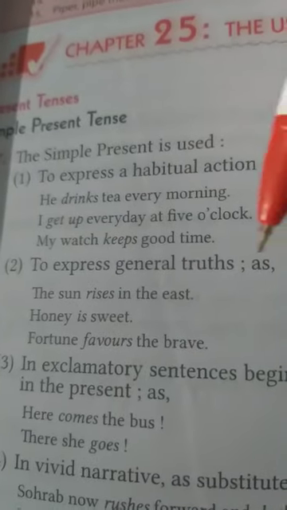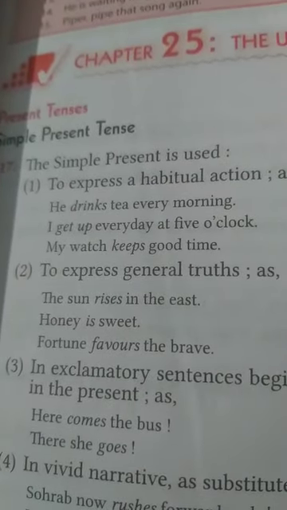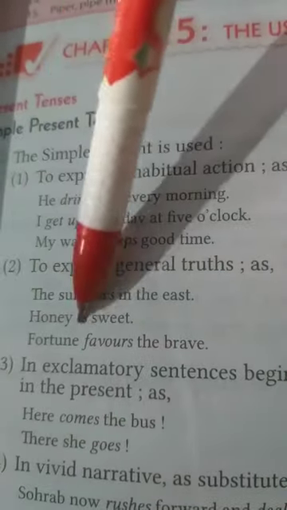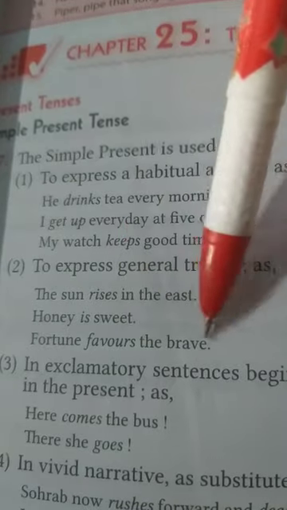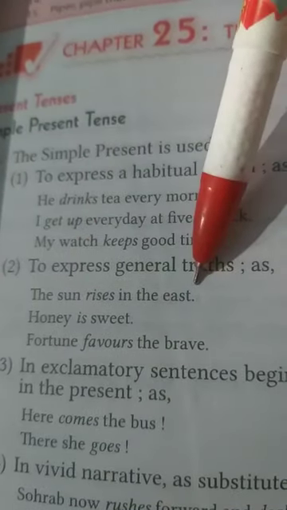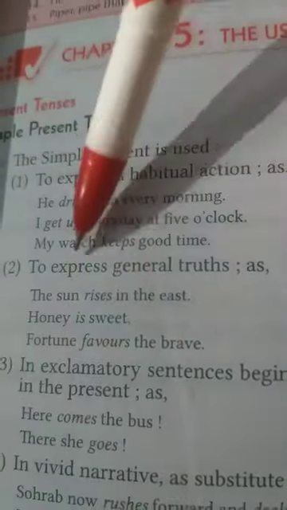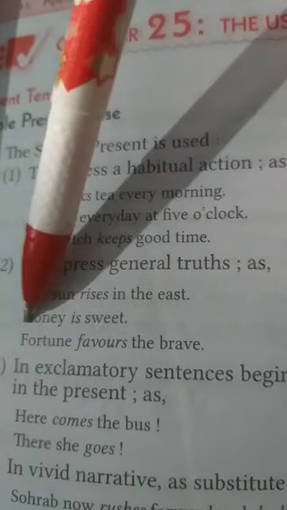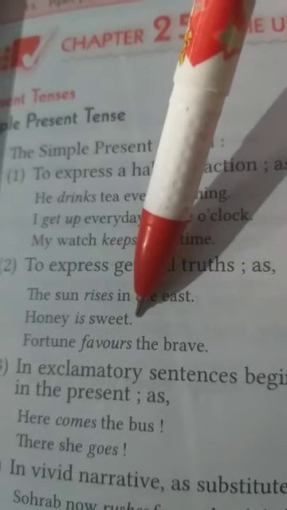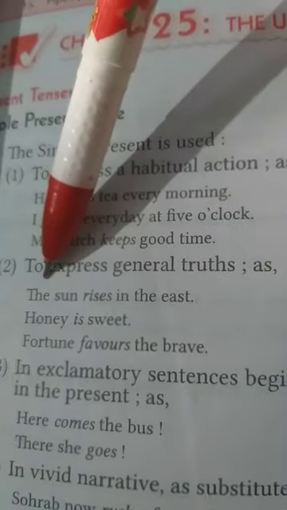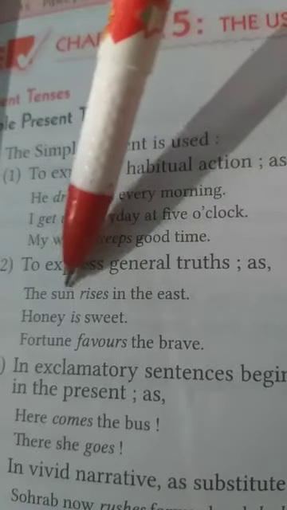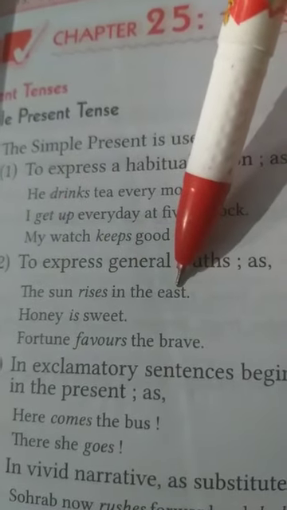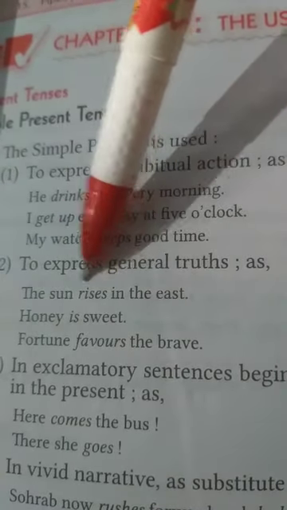The second use of simple present tense is to express general truth. General truth means, for example: the sky is blue, the sun rises in the east, honey is sweet, fortune favors the brave, the earth is round. These are universal truths. We know that honey is sweet, it cannot be bitter or sour, so we cannot write anything except sweet for honey. And it is also a universal truth that the sun rises in the east. We cannot write here that it rises from the west or south.